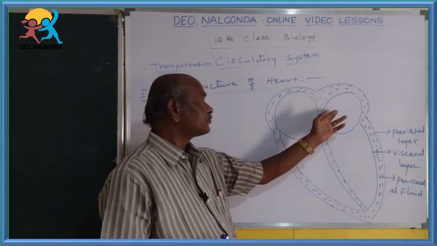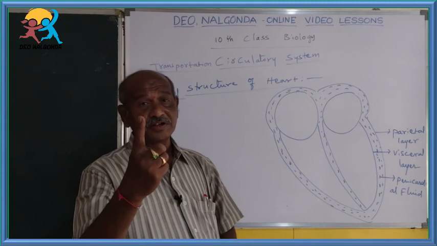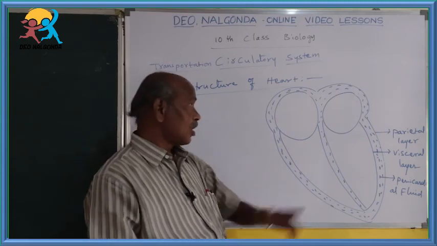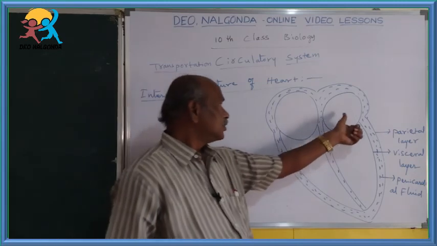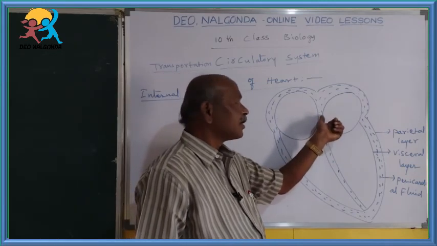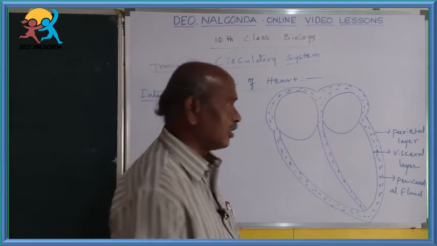Then what are the atria or auricles? In the case of fishes, only one is present, but here it is divided into two. These two chambers are separated by the interauricular septum.